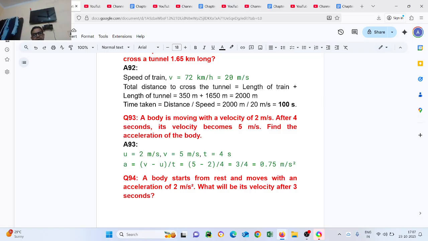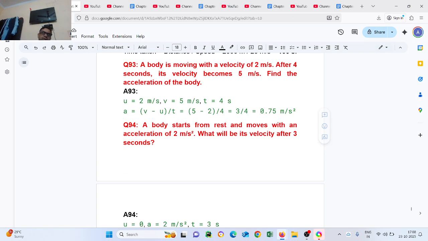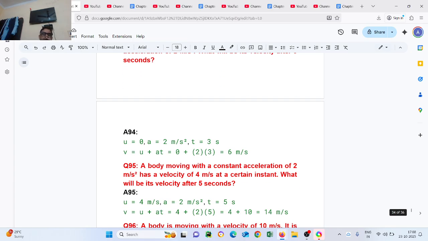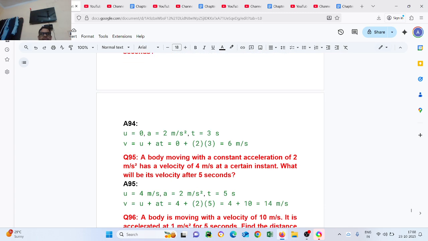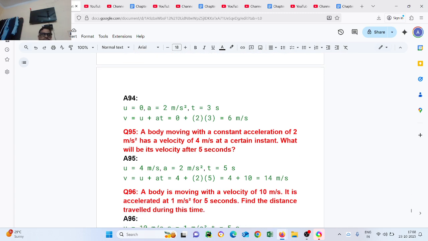Question number 94. A body starts from rest and moves with an acceleration of 2 meter per second square. What will be its velocity after 3 seconds? u equals 0, a equals 2 meter per second square, t equals 3 seconds, v equals u plus at equals 0 plus 2 into 3 equals 6 meter per second.